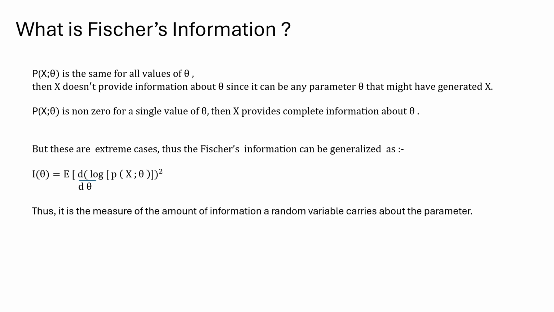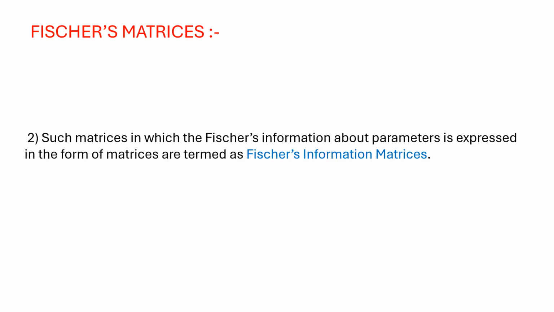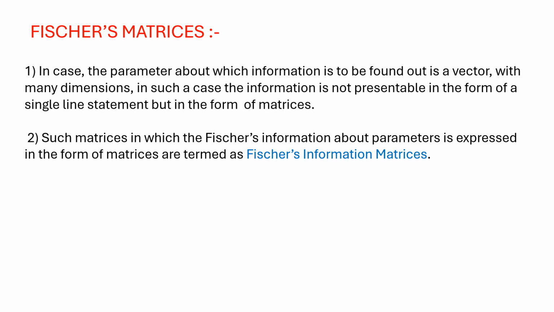Now we come to our second topic: what are Fisher's matrices. This applies in case the parameter about which information is to be found is a vector. Up till now we have been dealing with mice and their weights, and with humans, hemoglobin, sleep, food intake and exercise. But in many industrial and professional situations, the parameter about which the information is to be found is a vector, that is, a physical quantity having many directions, many dimensions.